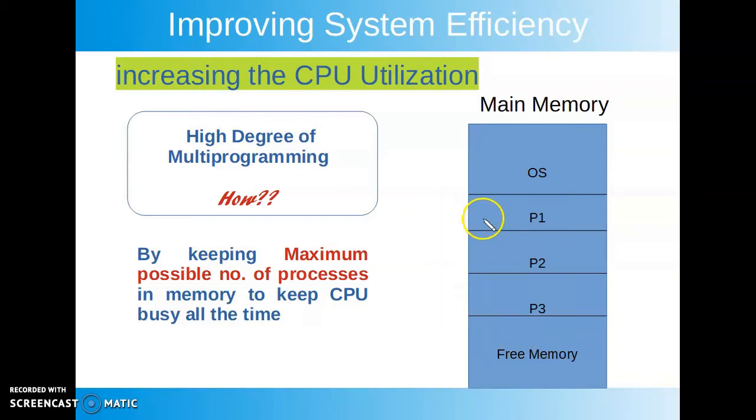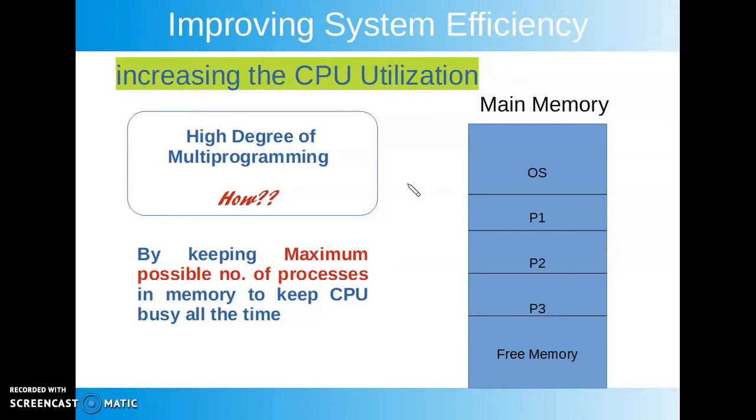The degree of multiprogramming is the number of processes present in the main memory at a particular moment of time. So by increasing this number, we can improve the CPU utilization, and again in turn it may improve the system efficiency.